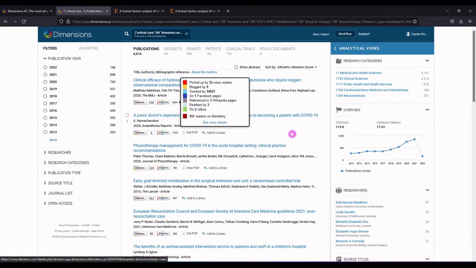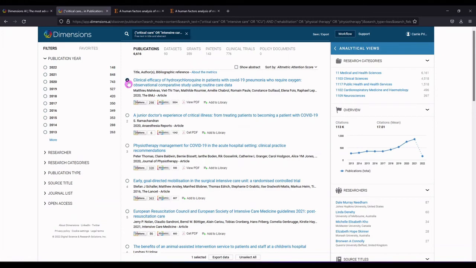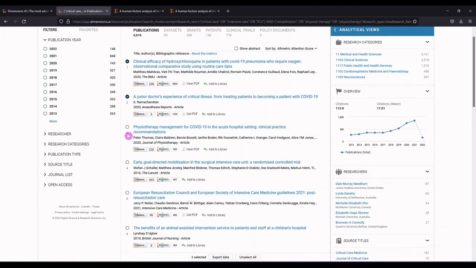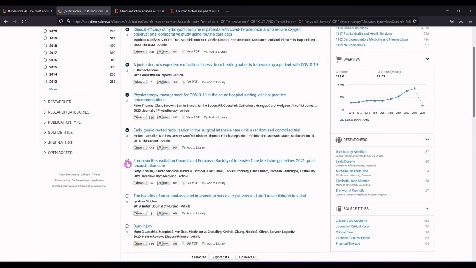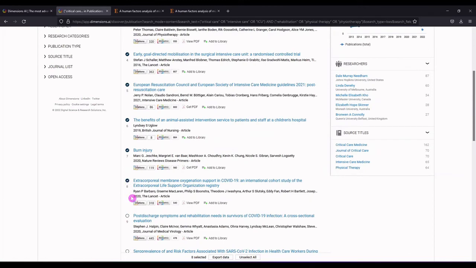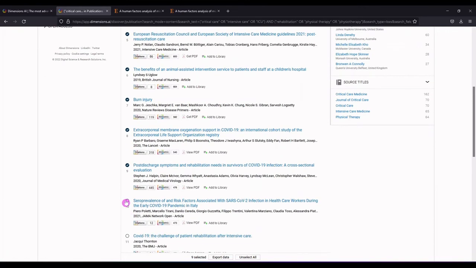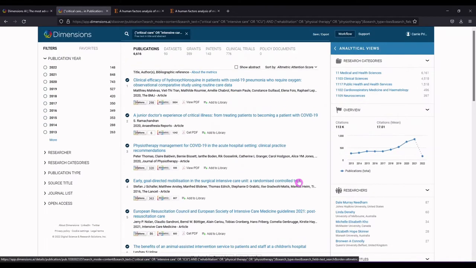Now let's say we wanted to get some of these records out. We could click on any selection of records or unselect if we wanted to take the whole set. This is quite a large set, so maybe I'll just click on 10 or so. I'll scroll back up to the top.